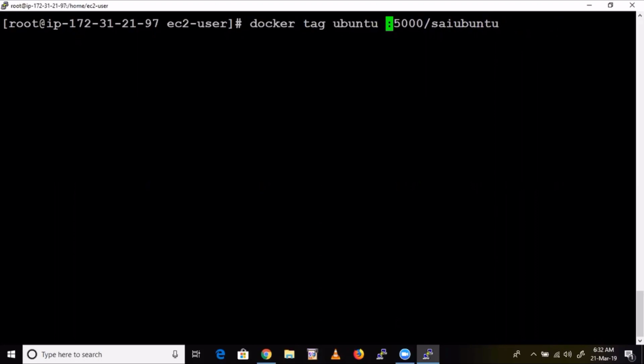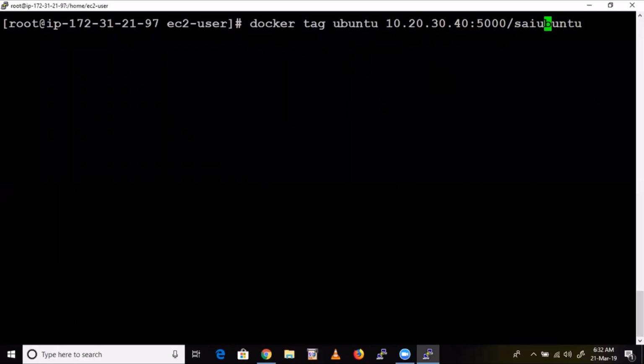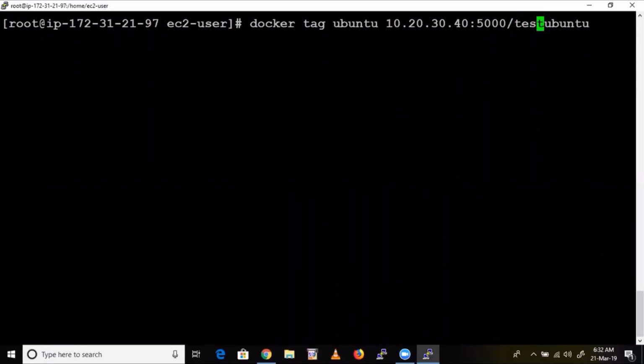Okay. So for example, 10.20. I'm just giving you an example. 30.40. This is my base machine IP. This is a command that you need to run. For example, you are reserving test Ubuntu and something you want to push. You have to run this command, guys. Then automatically it will come to my container and the image will be stored.